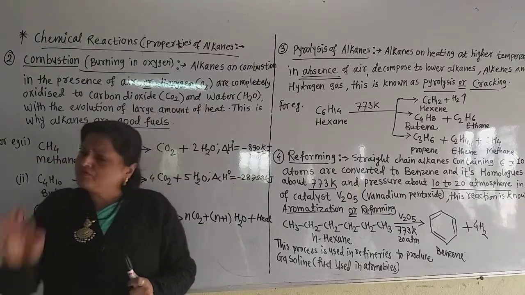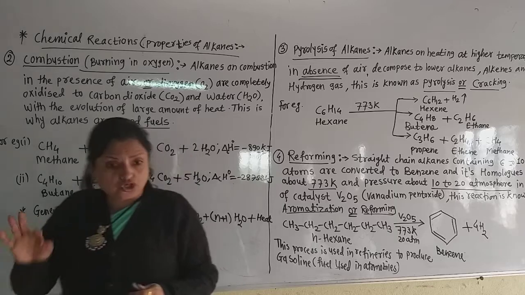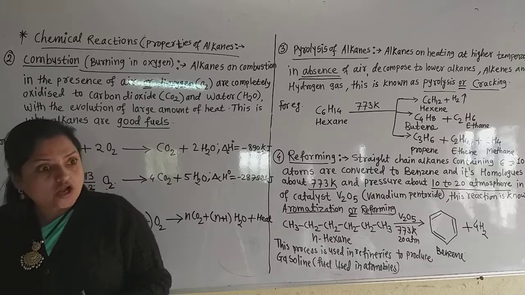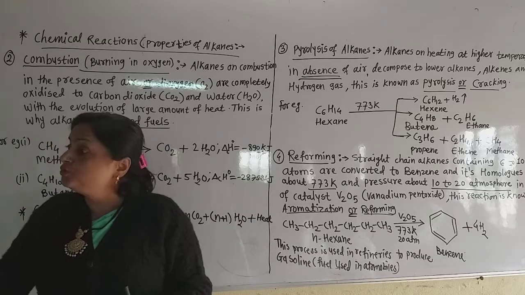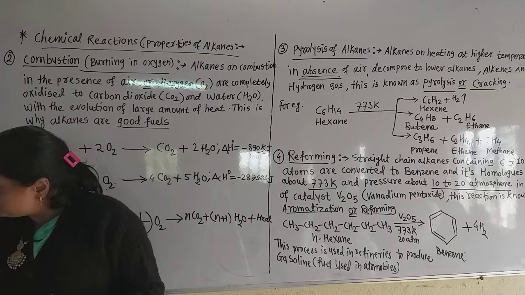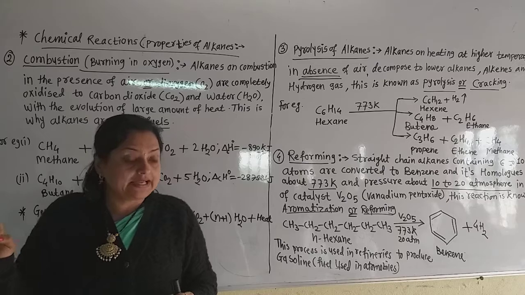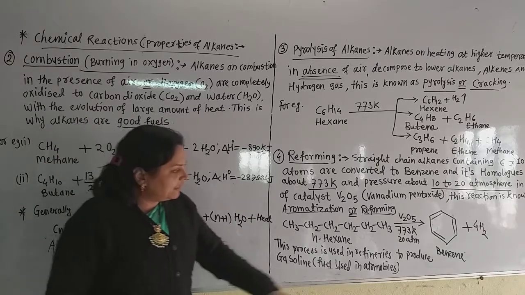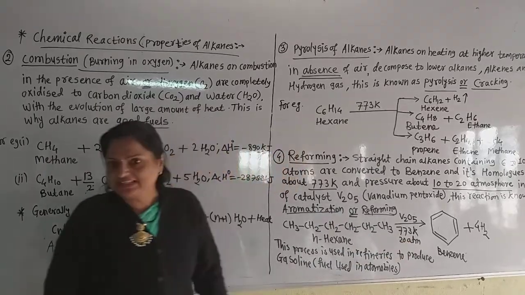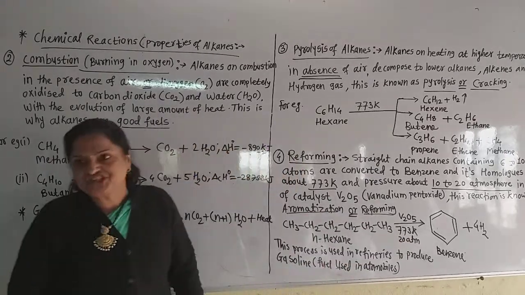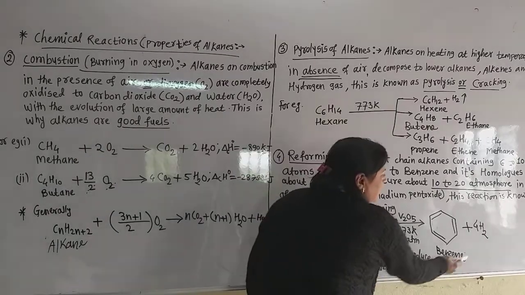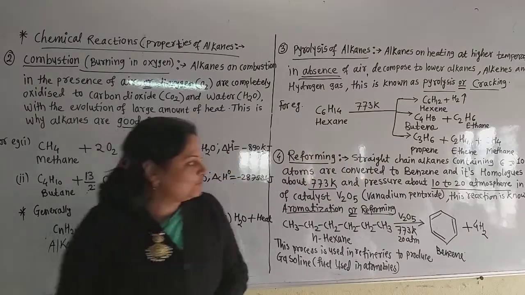So always check your structure after writing. If one hydrogen is less or more in that structure, your structure is wrong and you get 0 marks. So make it a habit to check the structure which you draw in your notebook or in the examination. Now I use vanadium pentoxide here as the catalyst. Temperature is about 773 Kelvin and about 20 atmosphere pressure is there. Now what happened? This is converted into benzene and 4 molecules of hydrogen are evolved.